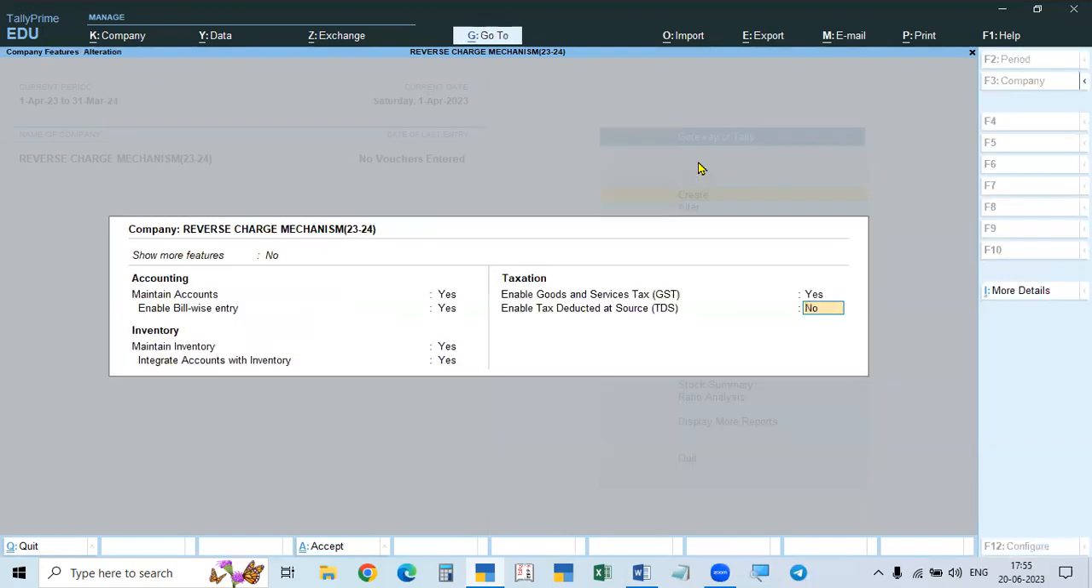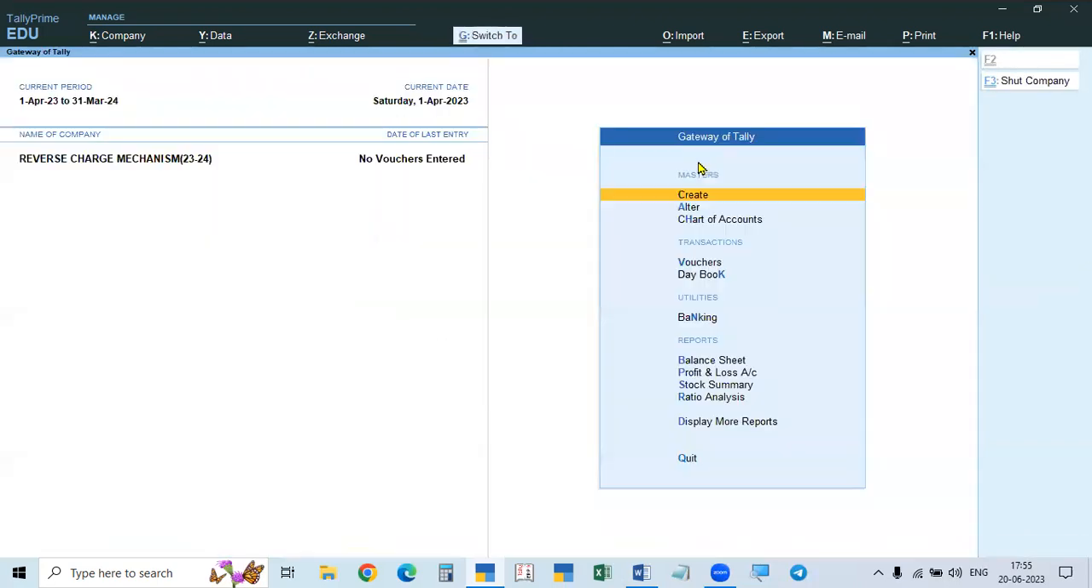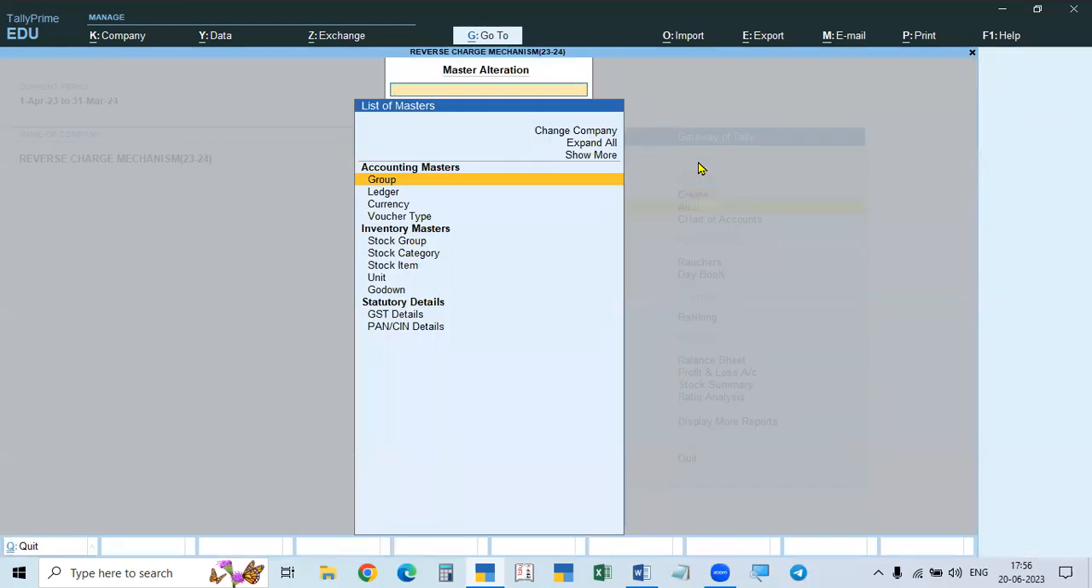So with this, accept, that is Control A. So once the company-level GST, RCM, reverse charge mechanism, is activated, after that, in the ledger, we have to create the purchase and sale voucher only. Purchase and sale only for goods.